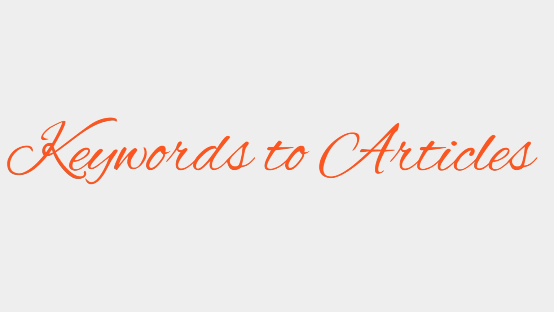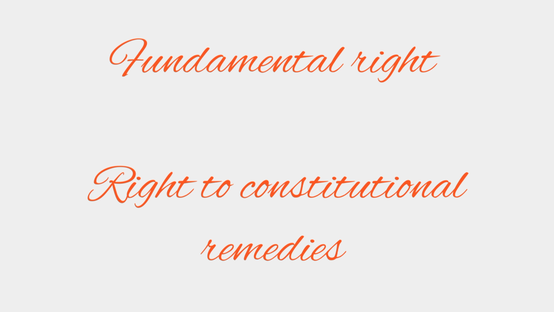In this way, first brother explained all constitutional remedies. Now let's connect keywords to the articles. What did first brother explain? All constitutional remedies, right? So from this we can recall one of the fundamental rights, right to constitutional remedies.